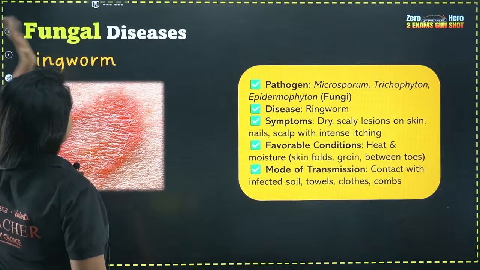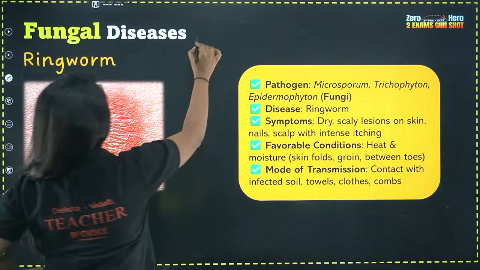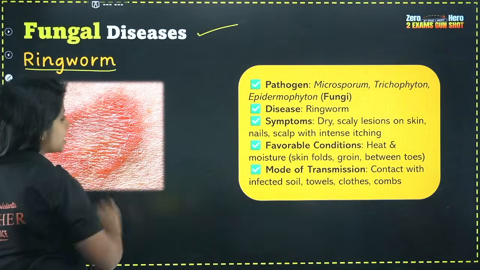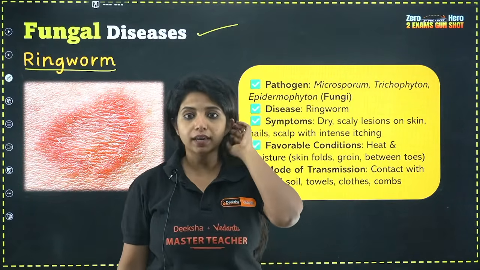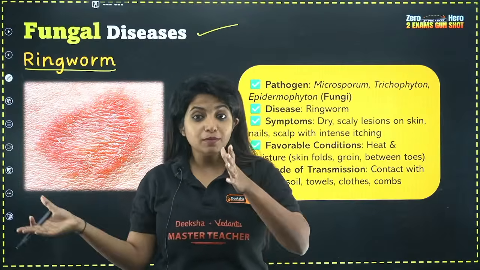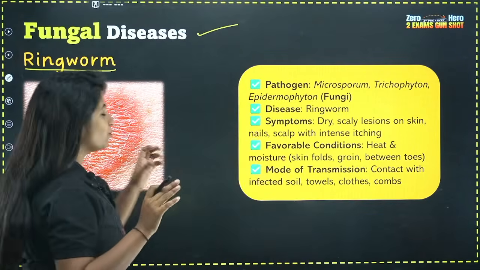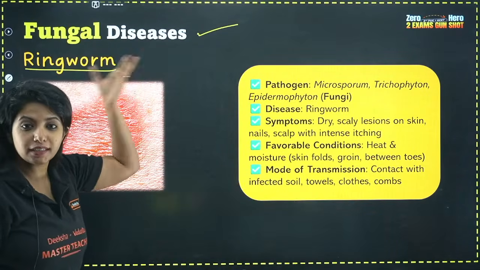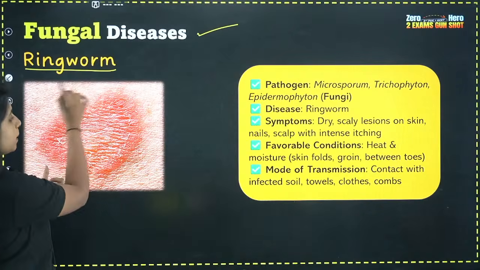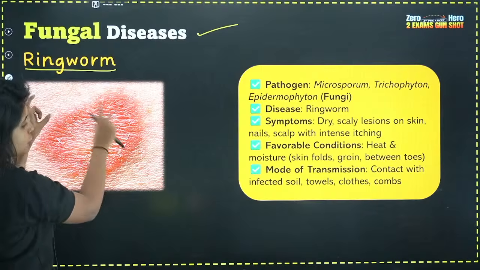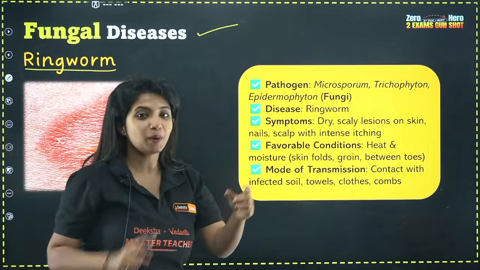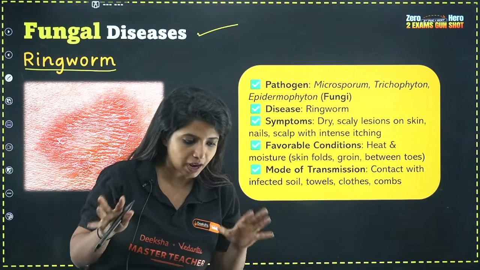Anyways, the last type of disease is the fungal disease, and the example for this is ringworm. Now listen to me very carefully. Ringworm sounds like a worm, but it's not a worm. Why is this fungal disease named ringworm? Because the people who have it have a worm-like thing, and basically it's round in shape. That is why you call this ringworm. It is a ring-structured thing.